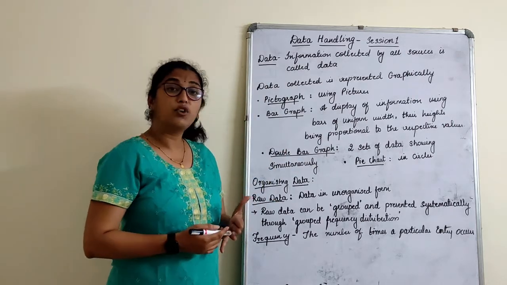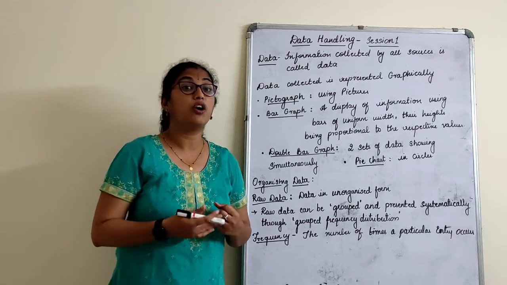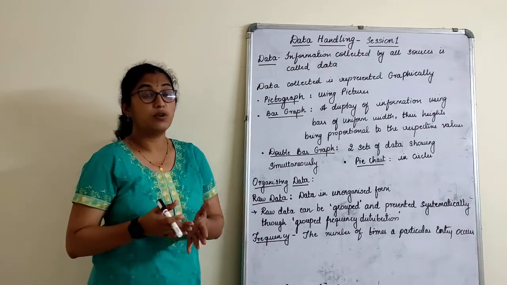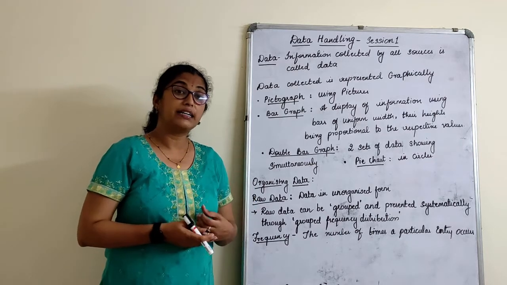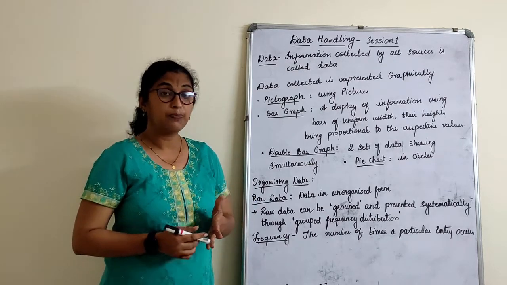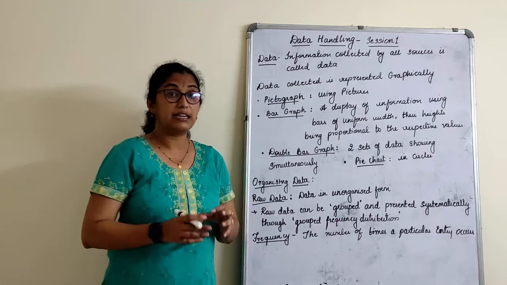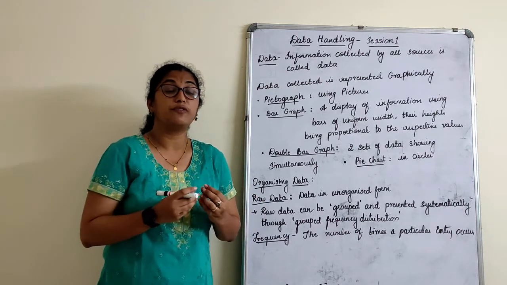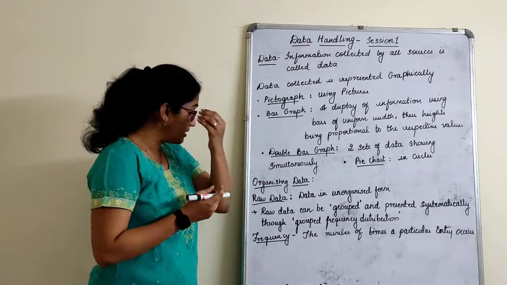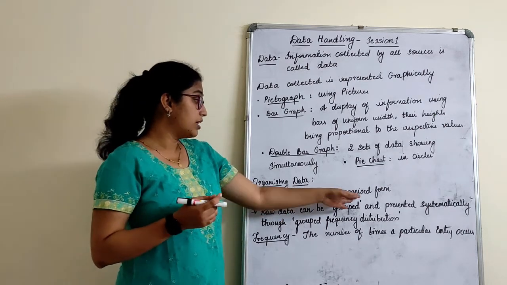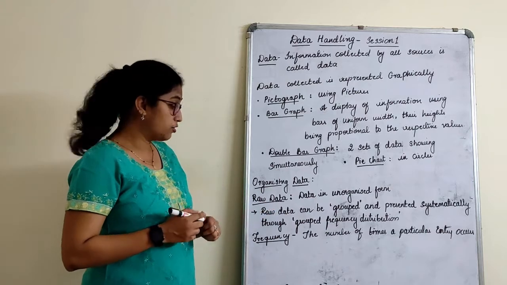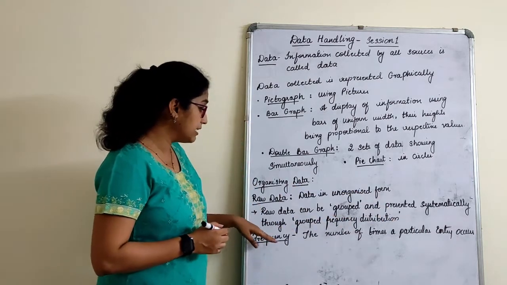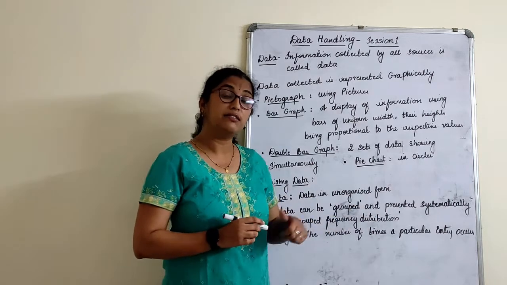The data that we collect has to be organized. Why? Because it is raw data. What is raw data? Raw data is unorganized data. To organize it, we have to group it into frequencies, or you can say into class intervals. Raw data can be grouped and presented systematically through a grouped frequency distribution.